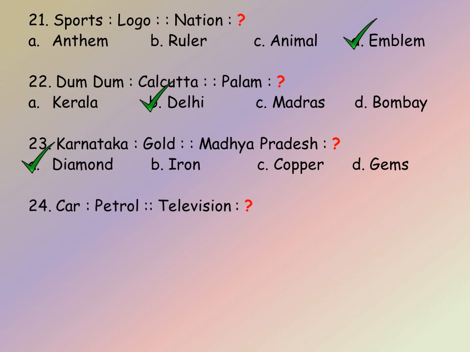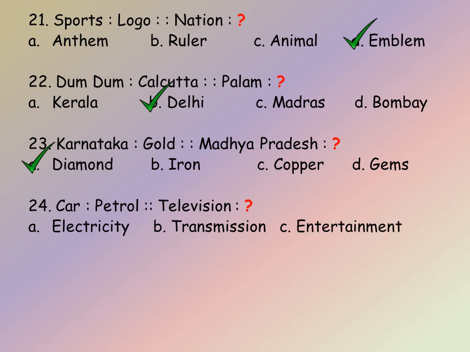Car, petrol, television, question mark. So the first is driven by the second is the analogy here. So let us see the options given. A. Electricity, B. Transmission, C. Entertainment, and D. Antenna. So petrol is used to drive a car. In the same way, television needs electricity for it to work. So the answer is A. Electricity. So let us see the next question.